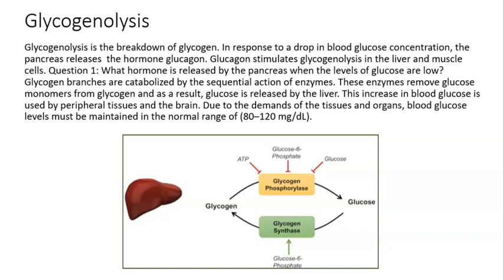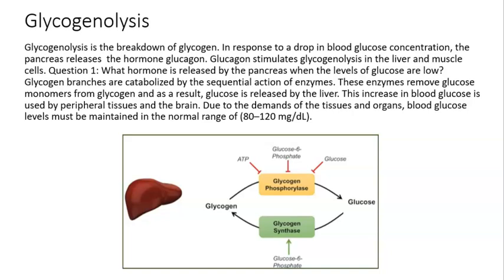Glycogenolysis. Glycogenolysis is the breakdown of glycogen. In response to a drop in blood glucose concentration, the pancreas releases glucagon. Glucagon stimulates glycogenolysis in the liver and muscle cells. Glycogen branches are catabolized by a sequential action of enzymes. These enzymes remove glucose monomers from glycogen, and as a result, glucose is released by the liver.